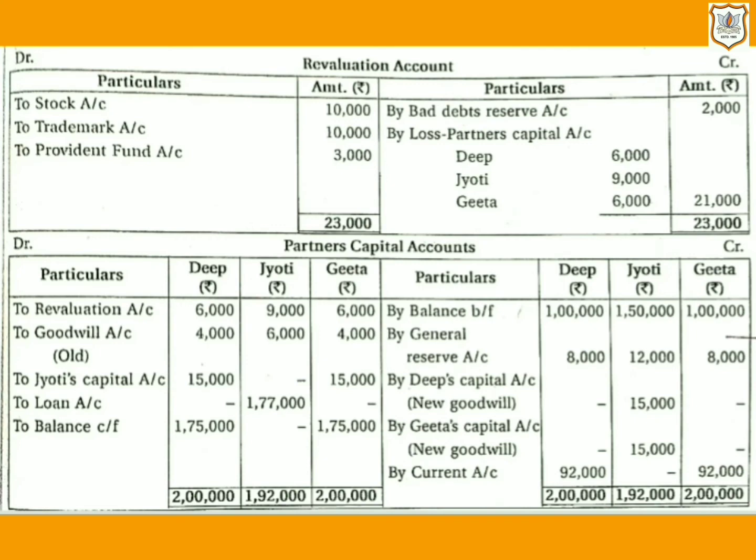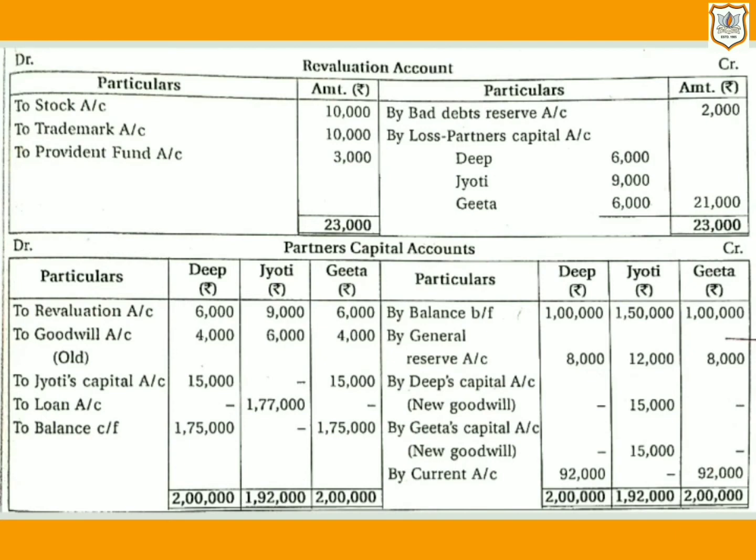total capital of the new firm is to be kept as the total capital of the old firm. That means total capital of the new firm will be the same as the total capital of the old firm. And total capital of the old firm is given in the question in the balance sheet, that is 3,50,000. And it is given that Deepa and Geeta, the continuing partners, will maintain this capital in their new profit and loss sharing ratio, which is 1:1, given in point number 1.